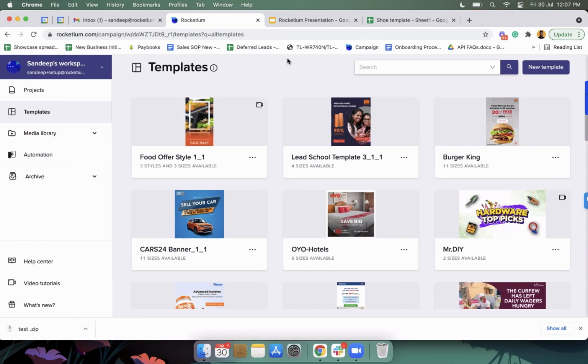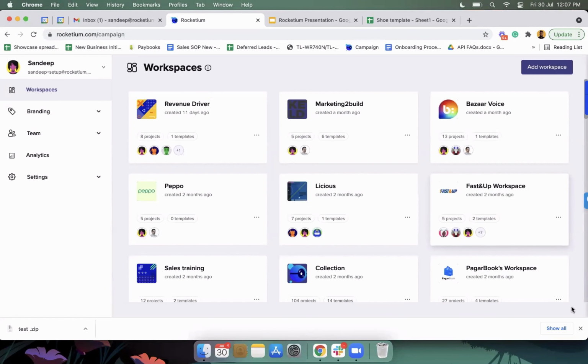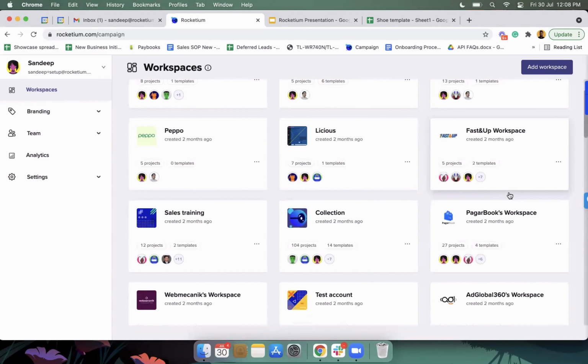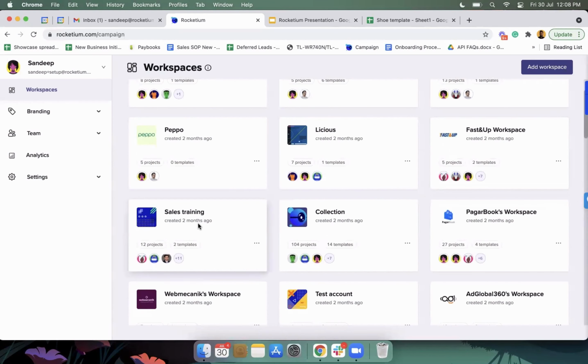Can you talk a little bit about the automation features that you have, which will push these ad banners directly into Google Ads, or let's say directly into Facebook ads? Google Ads is something that we're still working on. It's not yet workable right now. But in terms of Facebook, we already have integrations.